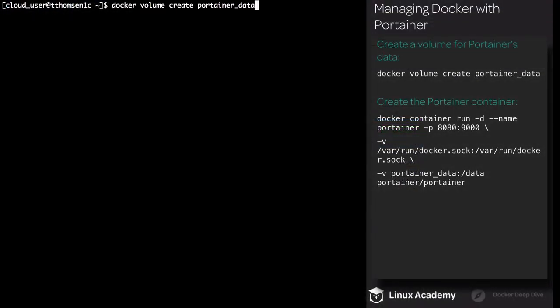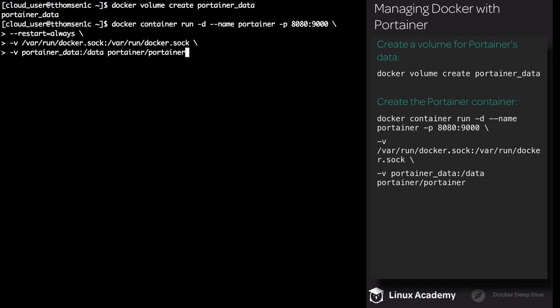The first thing we're going to do is create a new volume. So execute docker volume create and name the volume portainer_data. Next, we're going to create the container. Execute docker container run. We're going to use the -d flag. Name the container portainer. We're going to publish port 8080 to port 9000 on the container. We also want to make sure Portainer always restarts. Use the restart flag and set it to always.